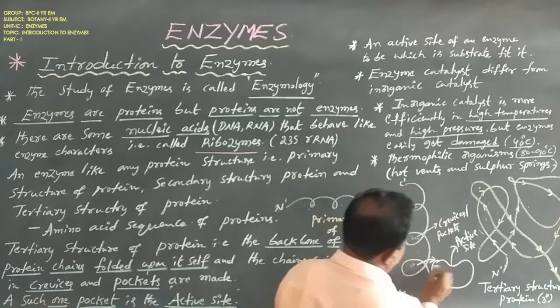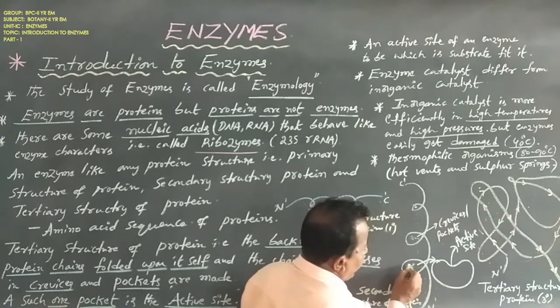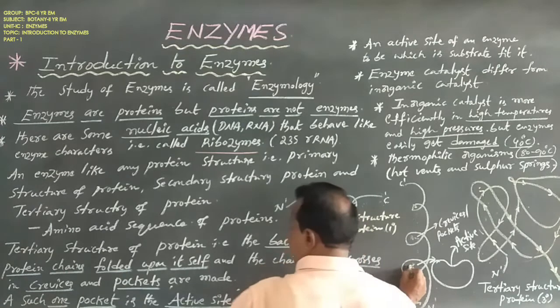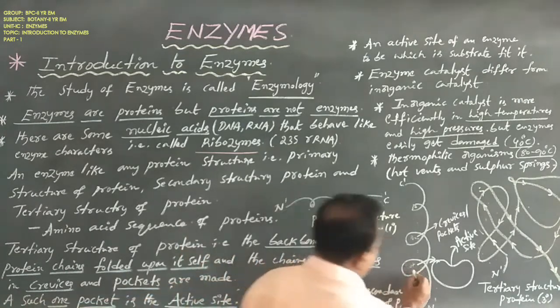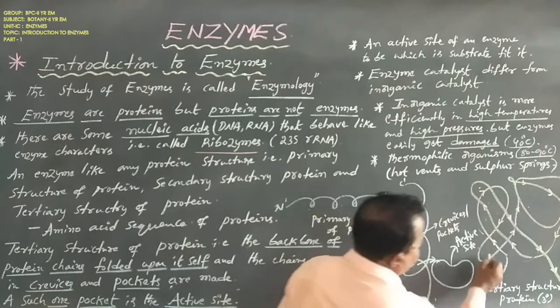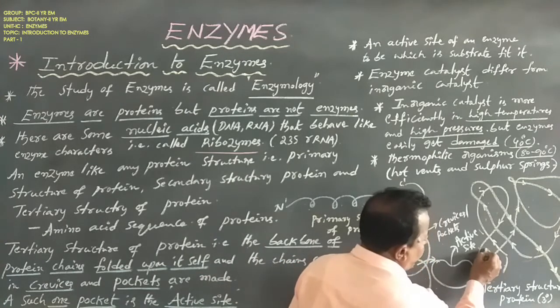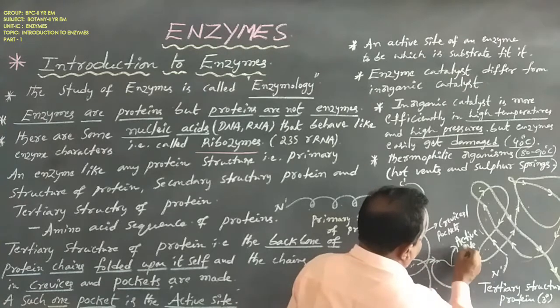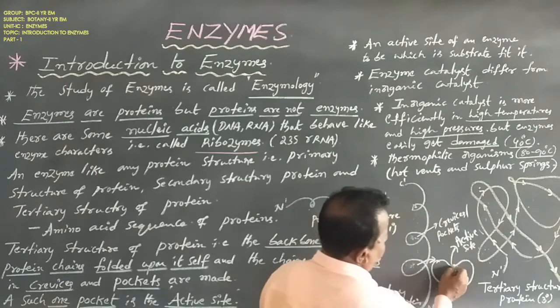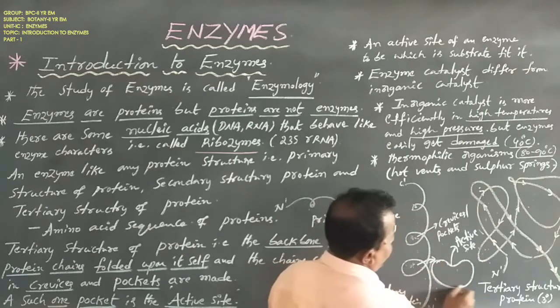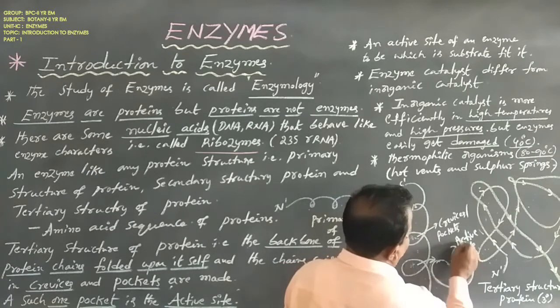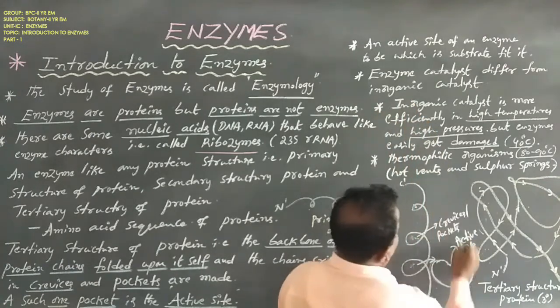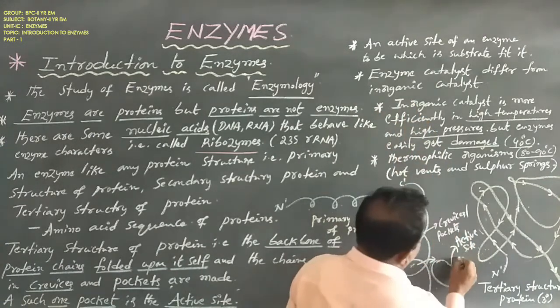One such pocket is named the active site. This is an enzyme. This enzyme contains one active site, an active site of an enzyme, to which the substrate binds.